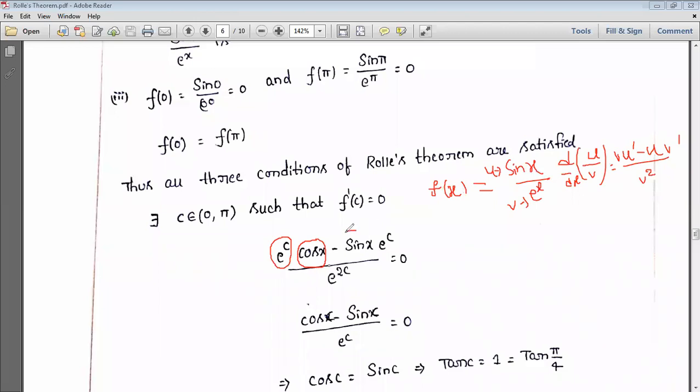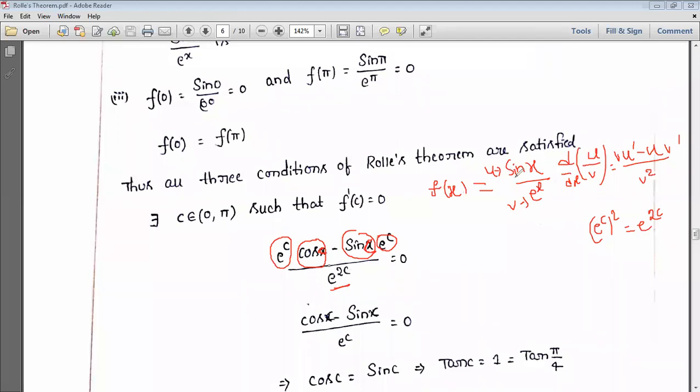U is sin x, and we should write c instead of x, so sin c and cos c. And next v dash: the derivative of e power x is e power x only, that's why e power c, by v square. So v square is e power c whole square. A power m whole power n is a power mn, so e power 2c. That's why I wrote here e power 2c. Got it? This quotient formula we applied.